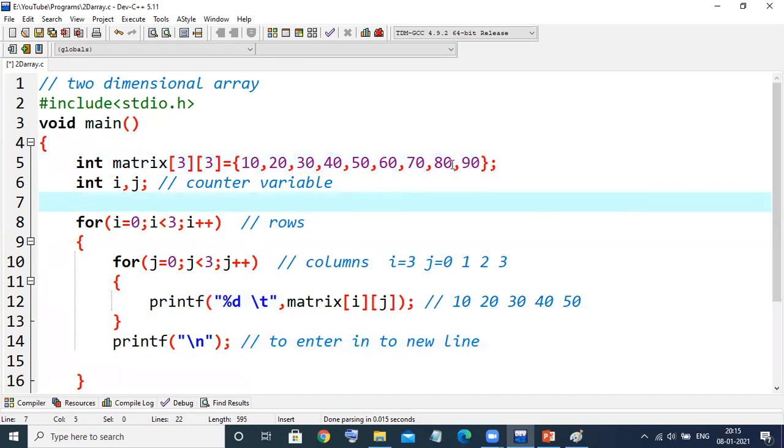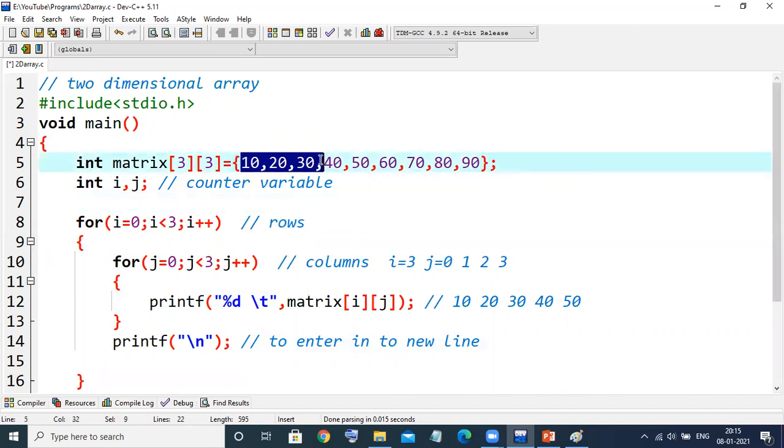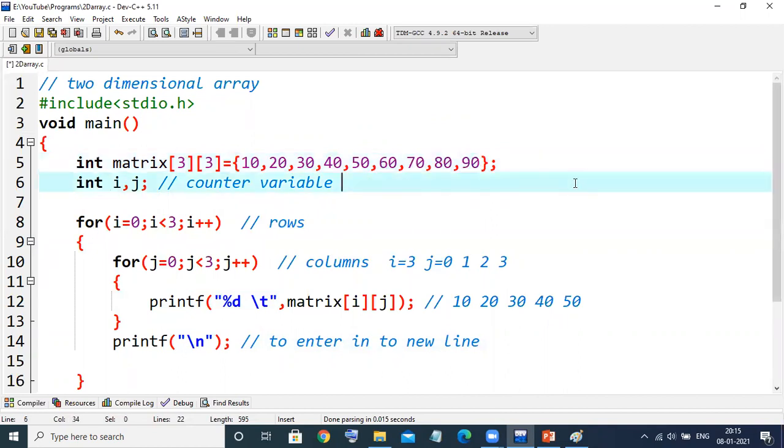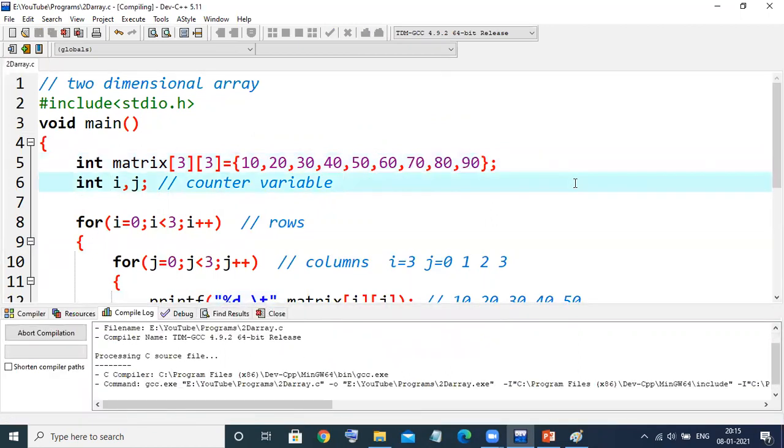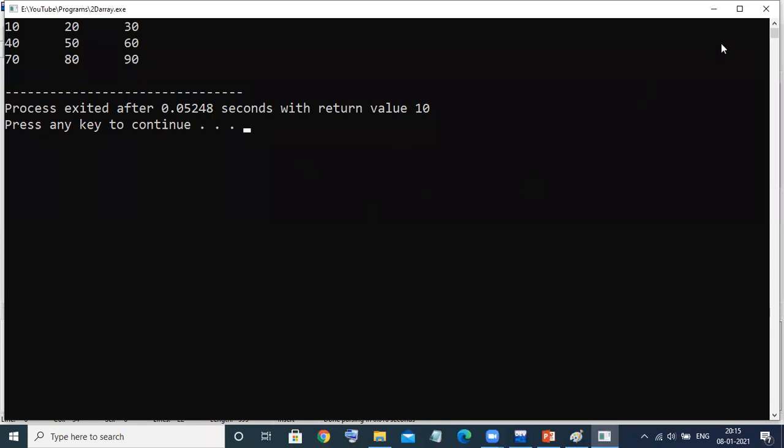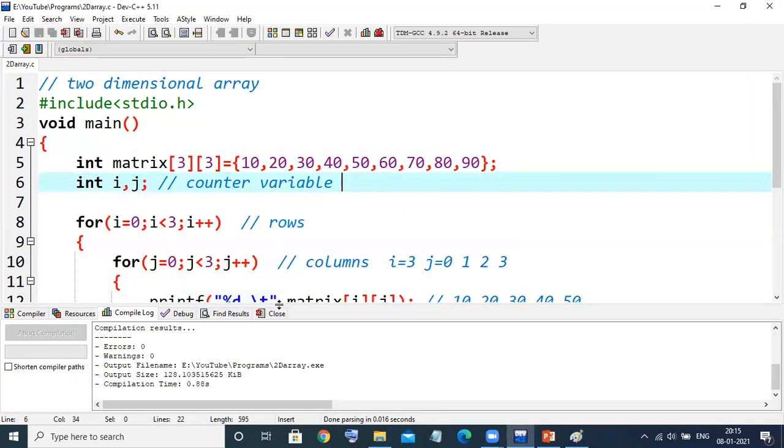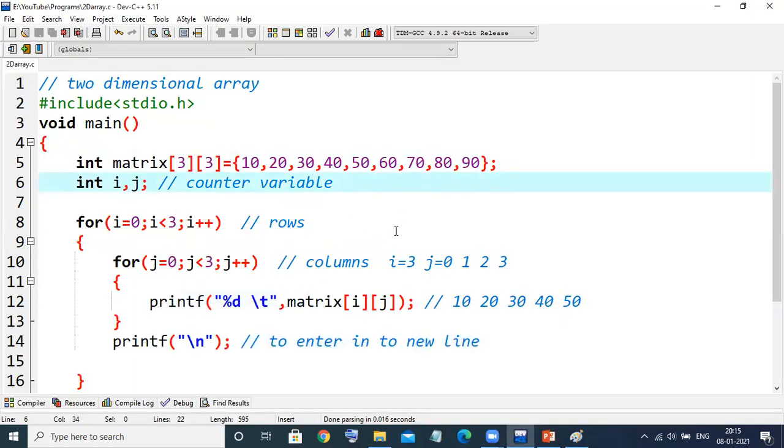If I give continuous values without the separating curly braces, it will take the first 3 values for the first row, the second 3 values for the second row, and the third 3 values for the third row. See, there is no change in the output. So there are two ways to initialize the values of a two-dimensional array. But the better way is the earlier one, because it is clearly more readable.